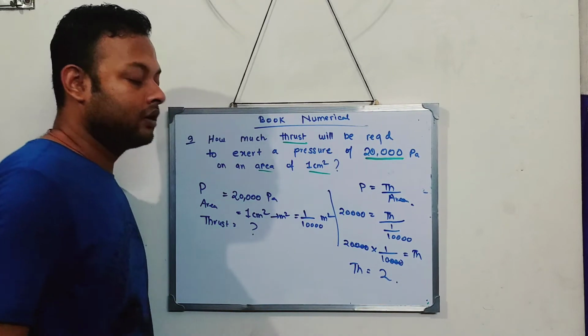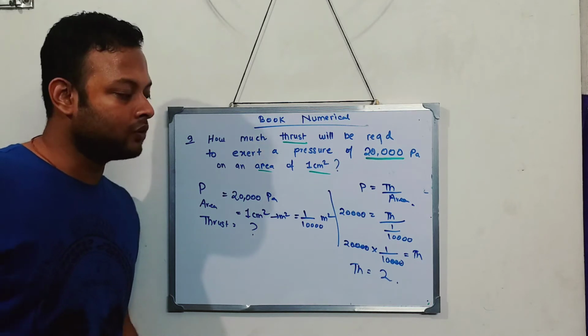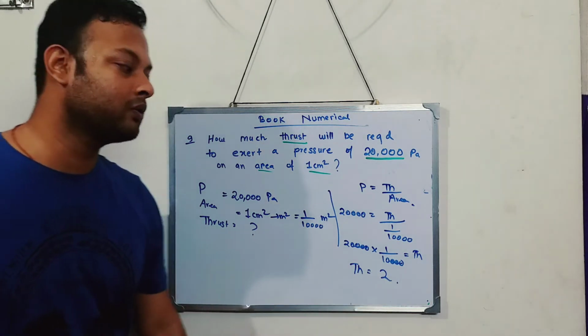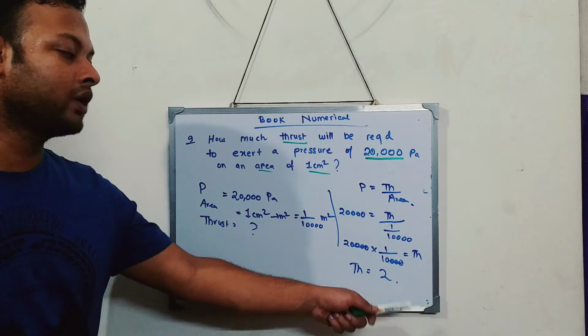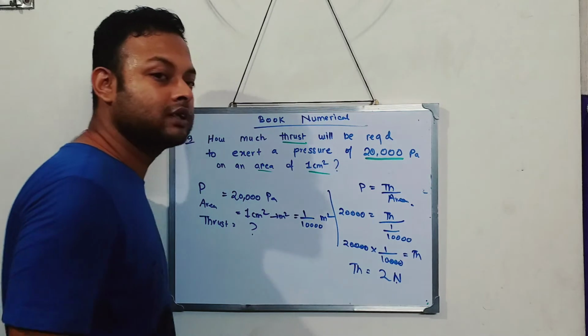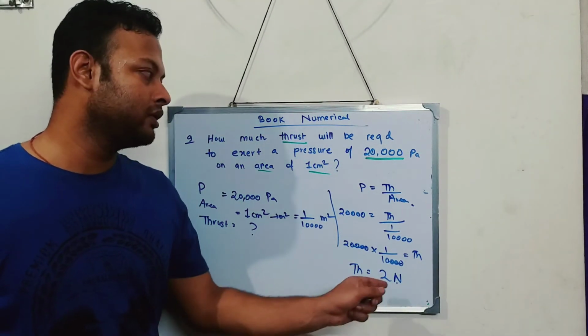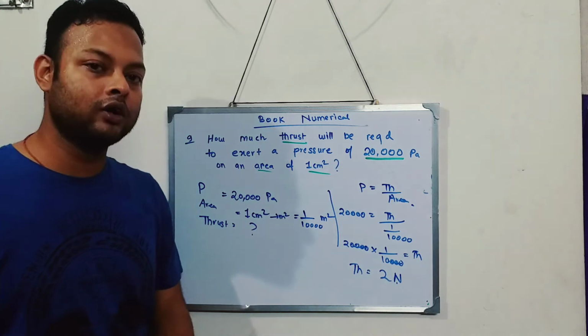2. Now think, thrust. What is thrust? It's a kind of force. So after 2 I have to write a unit. So what will be the unit of 2? Thrust is nothing but Newton, because thrust is like a force only. So SI unit of thrust is Newton. So it will be 2 Newton. I think you got the sum.